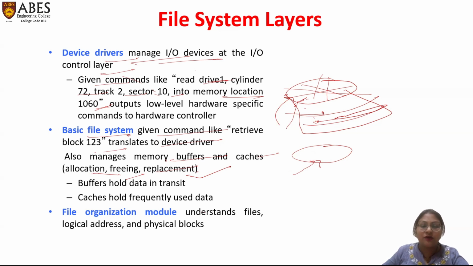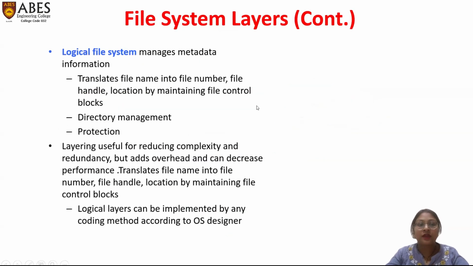File organization module. The file organization module understands files, logical addresses, and physical blocks of the particular file system. Next is the logical file system. The logical file system manages metadata information, as I already discussed, that is stored in the file system. It translates file names into file numbers, file handles, and locations by maintaining the file control block. It also maintains directory management.